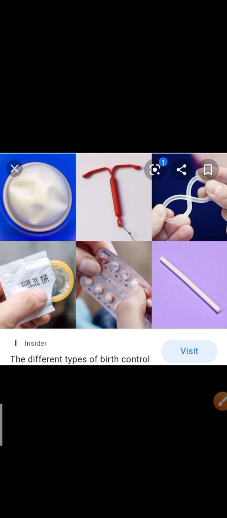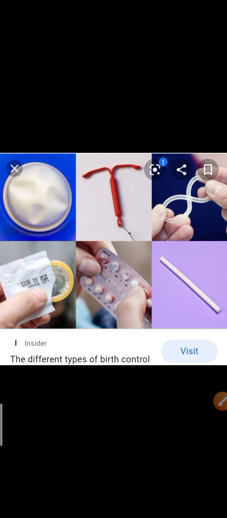Pregnancy can be prevented by adopting methods or procedures by which sperm can't reach the ova. If the ova is not fertilized by sperm, definitely no implantation will take place. If no implantation takes place, how will a fetus develop? So overall, we can say that some methods are required to control pregnancy.